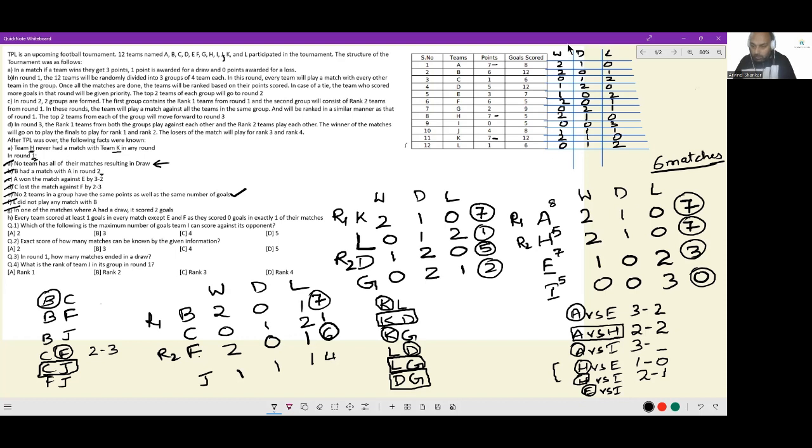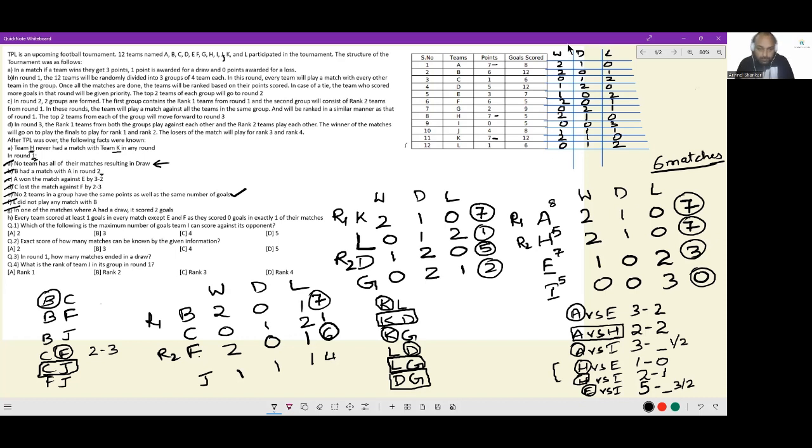Okay. So now for E, he has 2 goals here. He has 0 goals here. 2 goals here, 0 goals here. So in this match, E is scoring 5 goals. Now in A versus I has to score 5 goals. In this match, he has already scored 1 goal. So remaining 4 goals have to be distributed here. So it can be 1 or 3, or it can be 2 or 2. And that's it. These are the only 2 possibilities. A versus I can end in a 3-1 or 3-2, and E versus I can end in a 5-3 or 5-2. These are the only 2 possibilities.